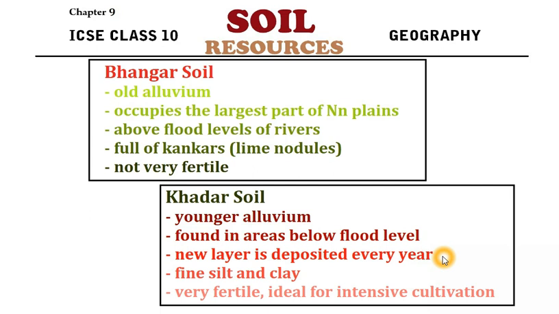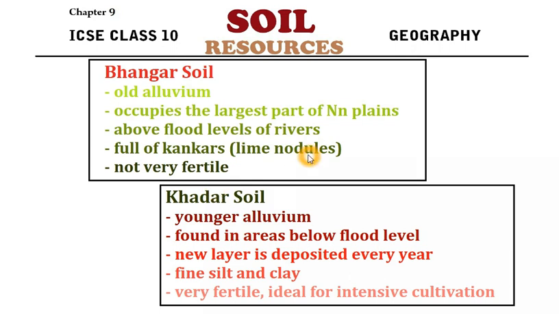You must have seen videos and photos where flooding occurs in the northern plain, and you might have observed the color of the water. Most of the time, it is dark brownish in color. That means it is carrying a huge amount of sediments. So these sediments are deposited on the top of the soil every year. The Khadar soil is made up of very fine silt and clay. The soil is very fertile and ideal for intensive cultivation. So these are the two types of alluvial soil: Bangar soil, the old one, and Khadar soil, the new one.